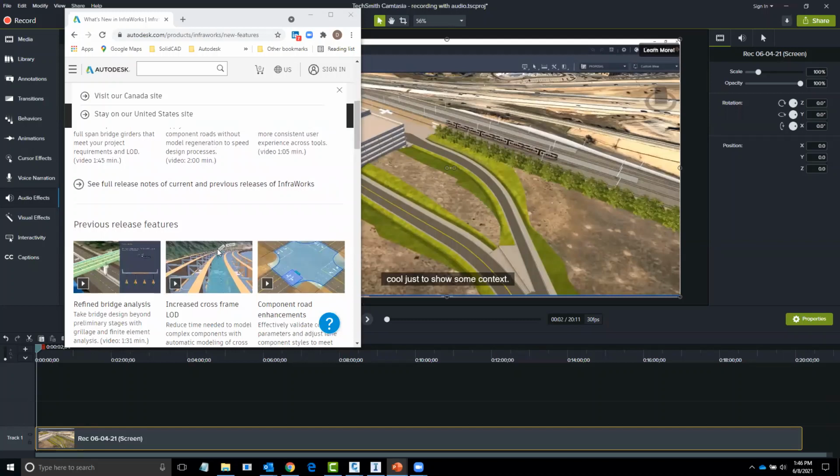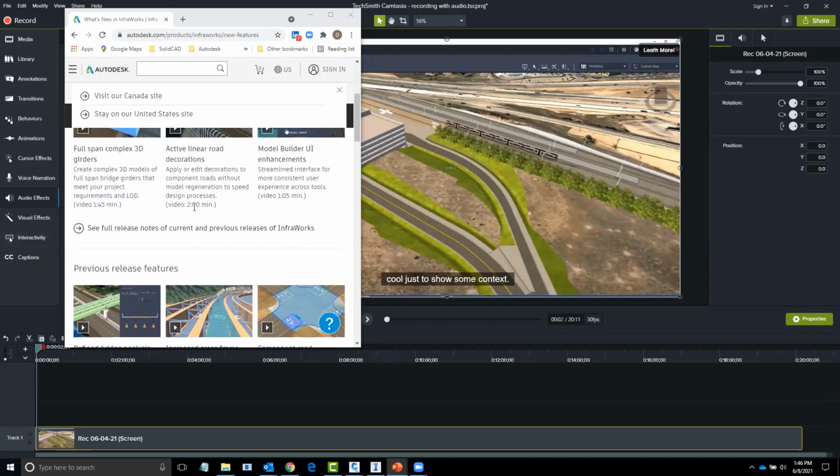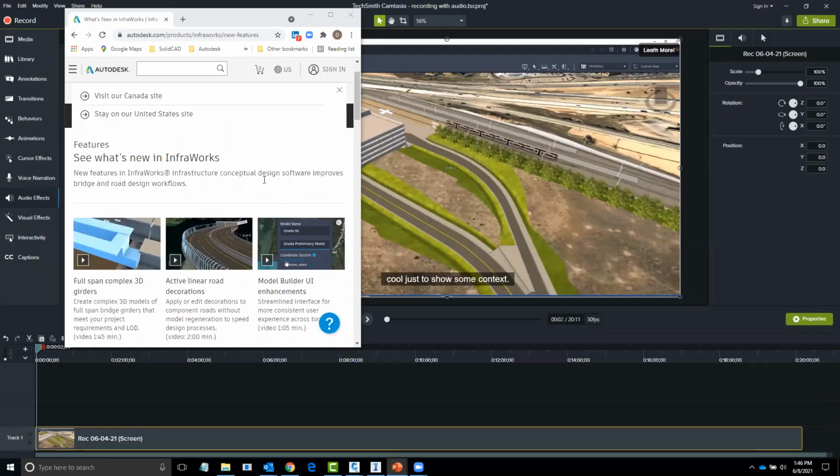It had some really powerful features added to it in the way of increasing frame level of detail on the bridges and working with a more refined bridge analysis function, component road enhancements, things like that. But in the 2022 release, we're looking at more vegetation, just what everybody needed, right? Lots more trees and ground cover, things like that. So there was some enhancements there. We'll go through that very briefly.